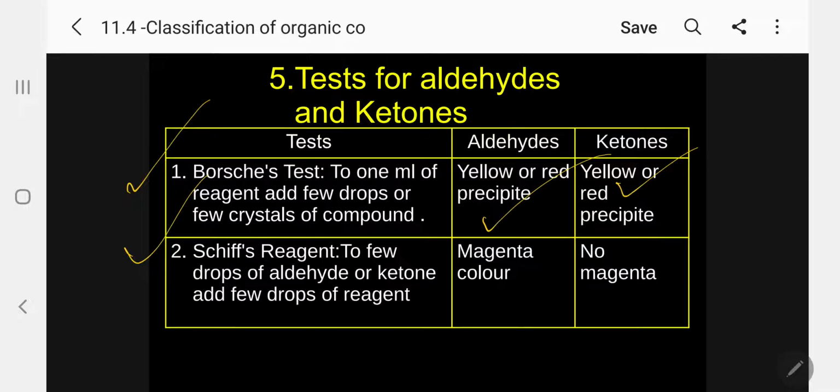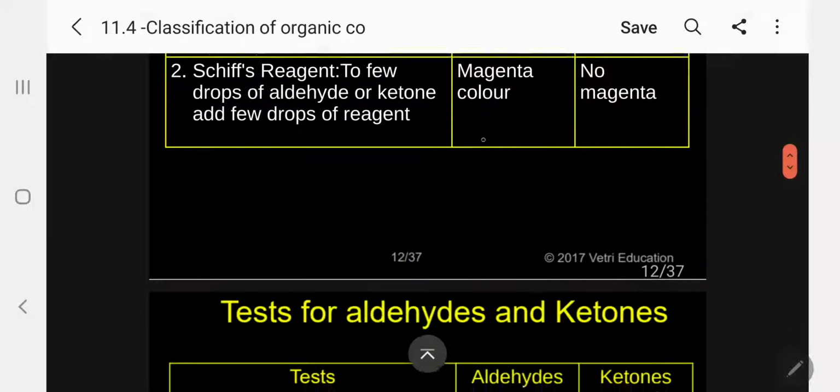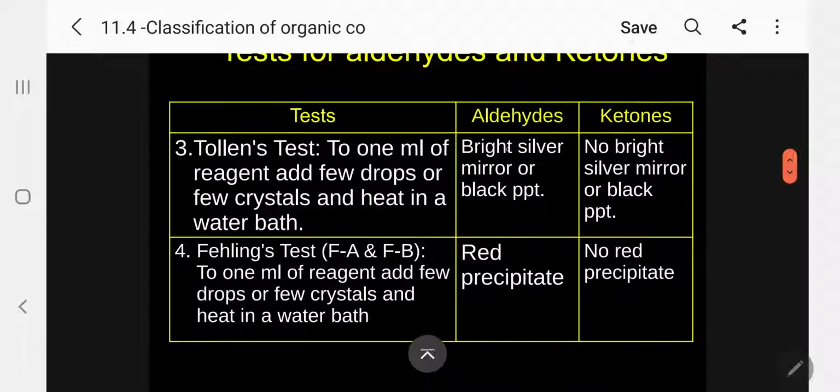A few drops of aldehyde or ketone and a few drops of the Schiff's reagent you can add. Immediately magenta color is produced. Rosy red color is produced if it is aldehyde. No magenta in the case of ketone. So you are able to differentiate aldehyde from ketone. Only aldehyde gives magenta, ketone will not give magenta. So from Schiff's reagent you can differentiate.